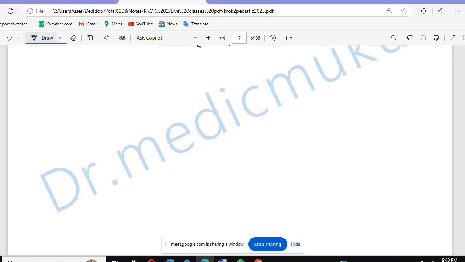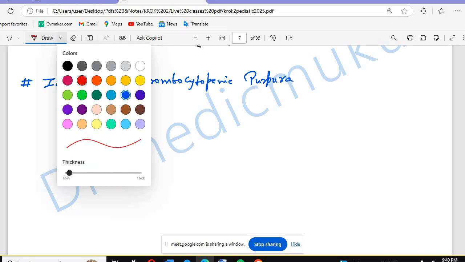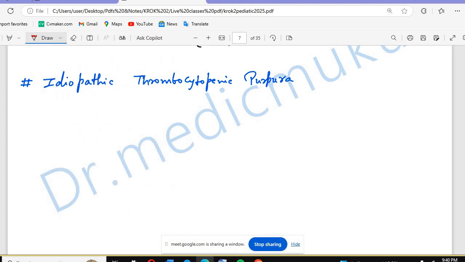The second one we have is idiopathic thrombocytopenic purpura. So this is the ITP. We have immune mediated destruction of what? Platelets. Who will destroy the platelets? The immune system. That's why we call this immune mediated. So there will be immune mediated destruction of platelets